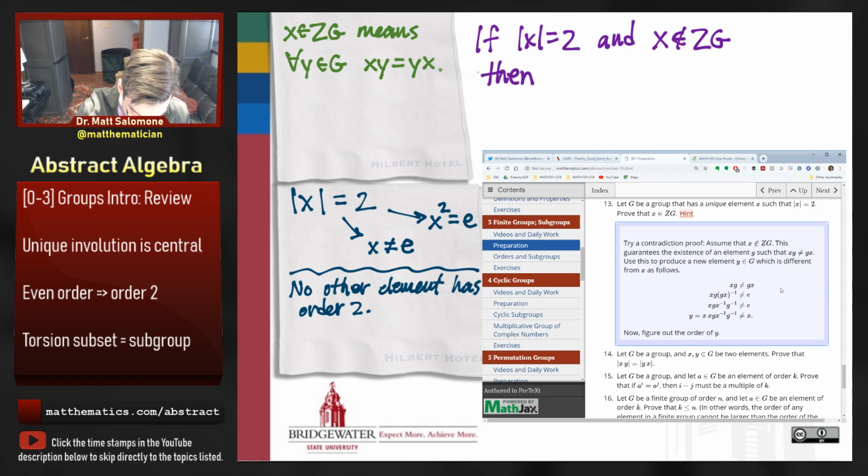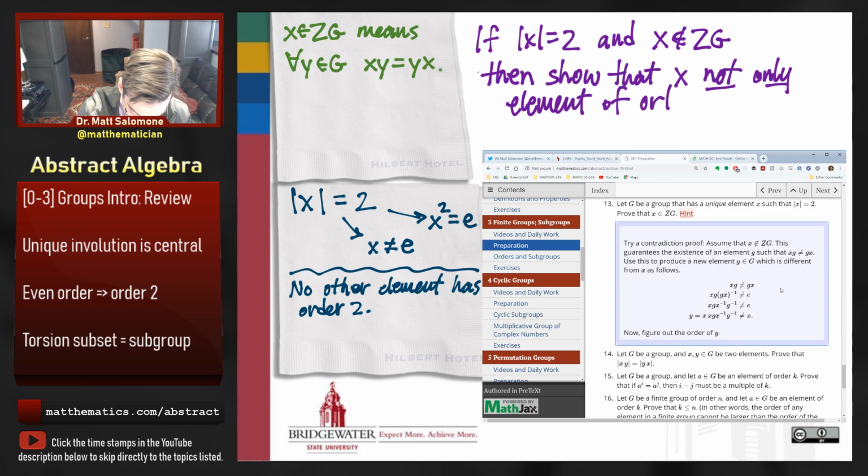In our contradiction proof, we would then have to show that x is not unique. X is not the only element of order 2. So how would we do that? Following this series of hints over here,